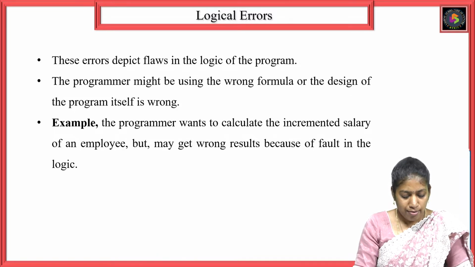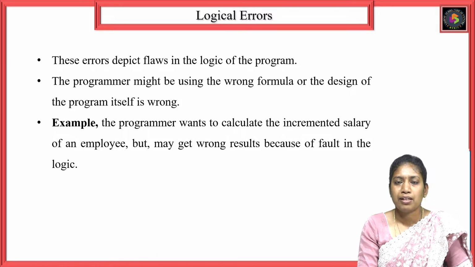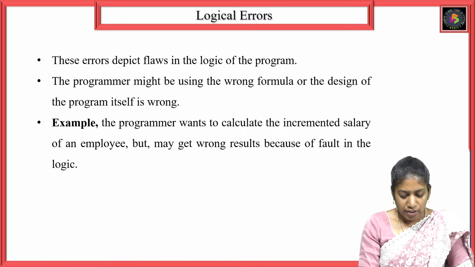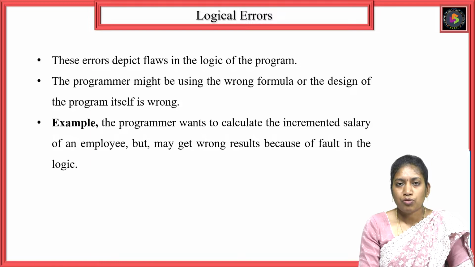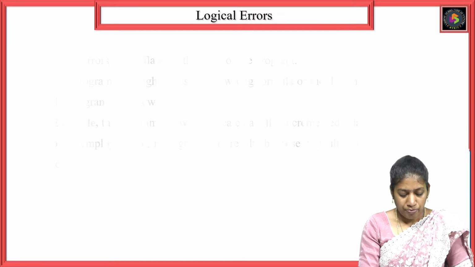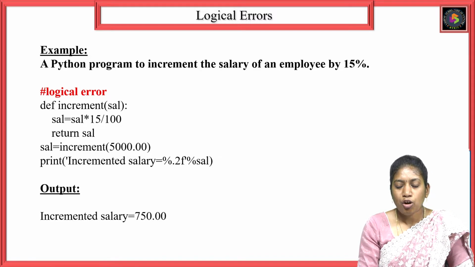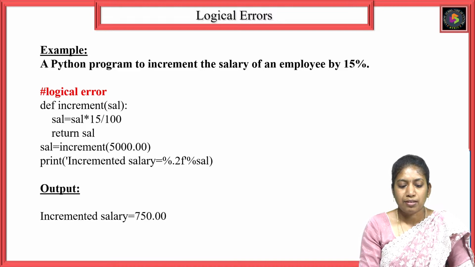See here, this is a basic example for logical errors. Here a programmer wants to calculate the incremented salary of an employee, but the program I am showing will give a wrong result because of the wrong formula usage. This is a program to increment the salary of an employee by 15%.